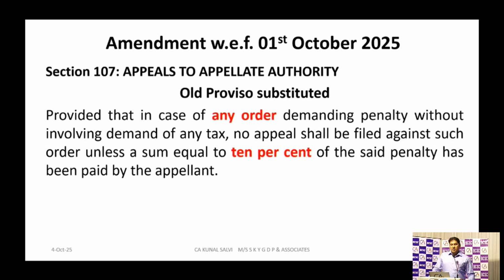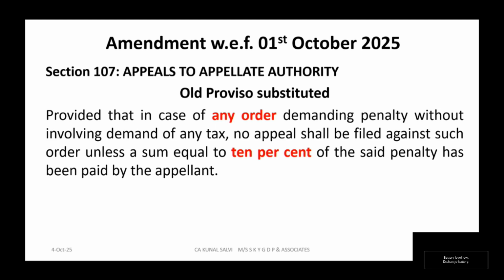Appeals to the appellate authority. There was an old proviso that an appeal against a penalty order can be filed only by filing a 25% pre-deposit. The 25% pre-deposit was mandatory for filing an appeal against the penalty order, where there is no demand of tax involved. So for any appeal which is to be filed for the penalty order, the 25%